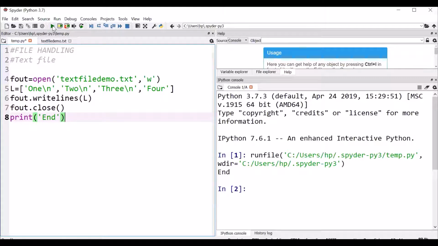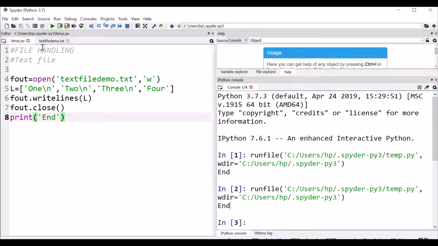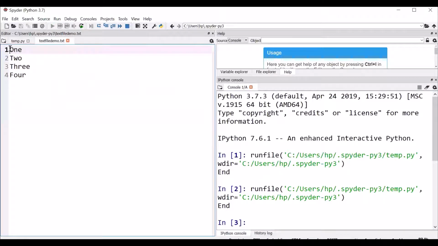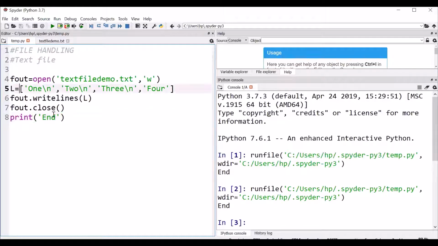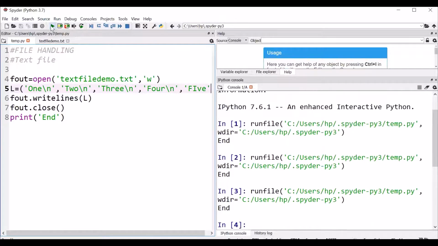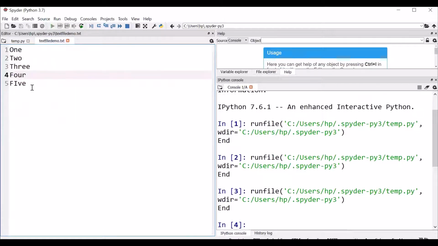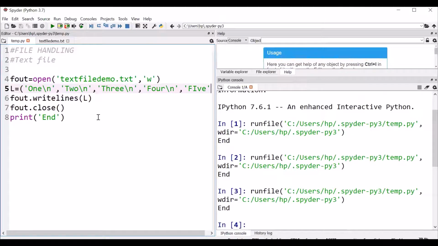Okay, so let's just run this. We can see output end is there. Now let us see the text file. Okay, so output 1, 2, 3, 4, it's there. Similarly, if we make it as a tuple, I change something. All right, let's run this. So that's also done. Let us see. So you can see it is also written. So these are two methods of writing on a text file.